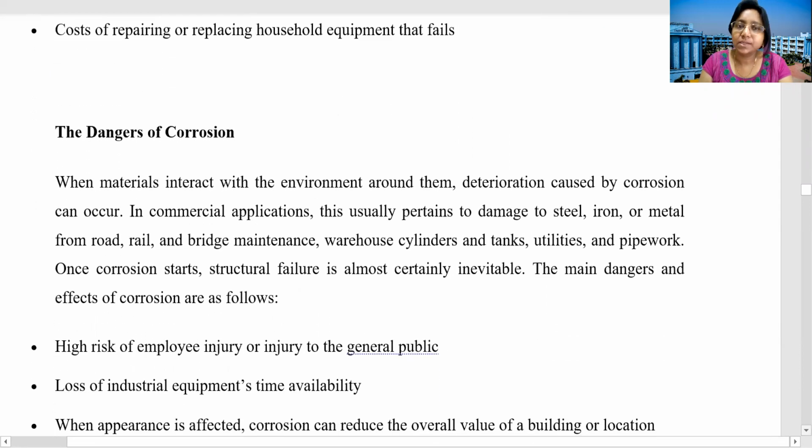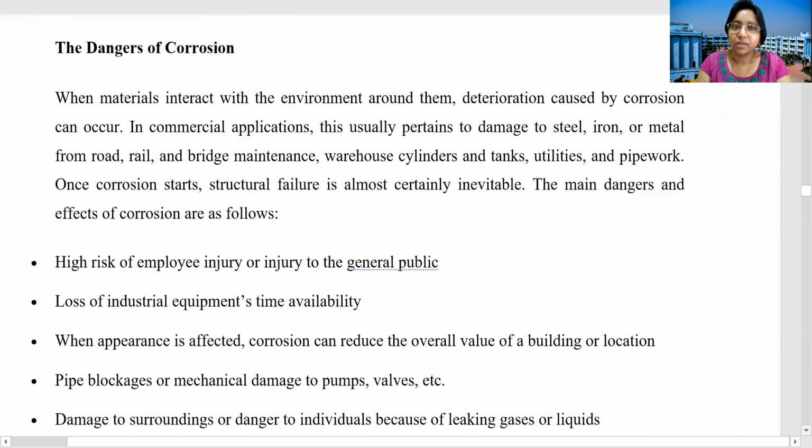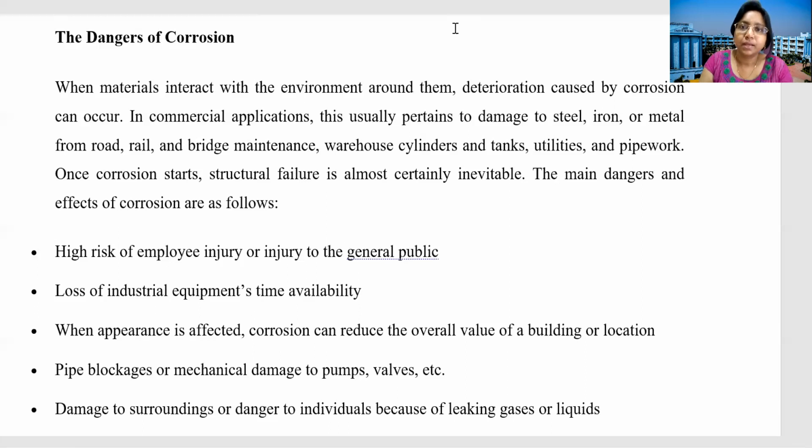And the danger of corrosion, how can we say? For example, when there is a failure of a bridge, different people, like common people and workers, may be injured. So what are the dangers of corrosion? We can say, first, a high risk of employee injury or injury to the general public.